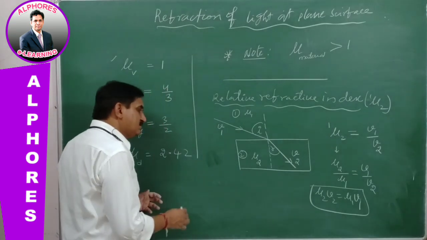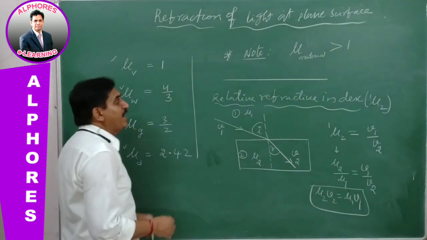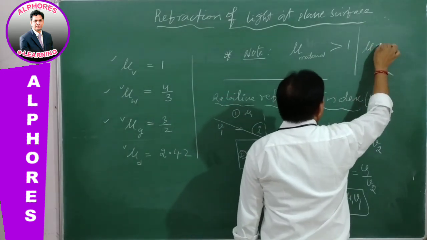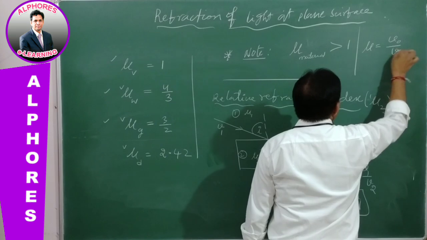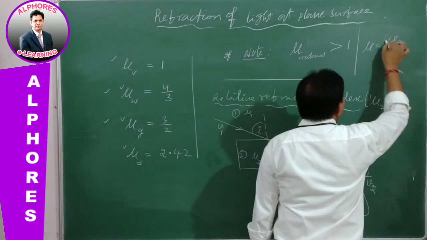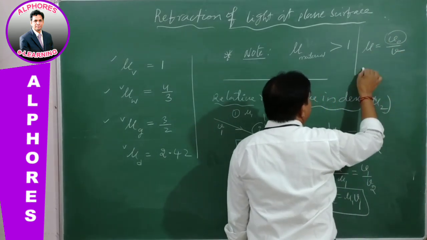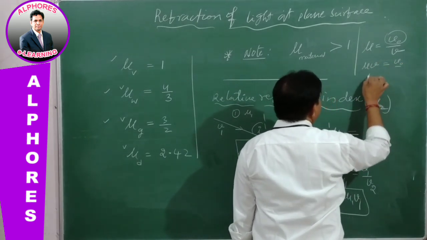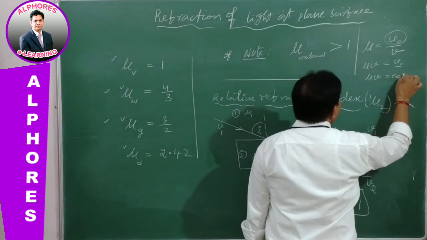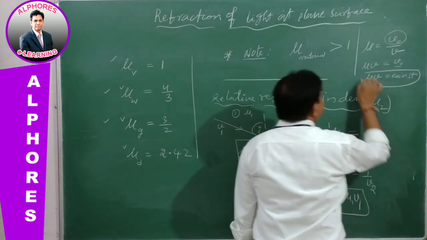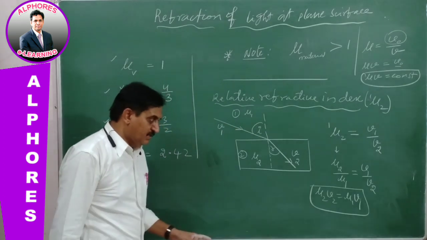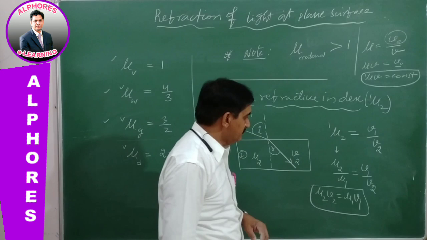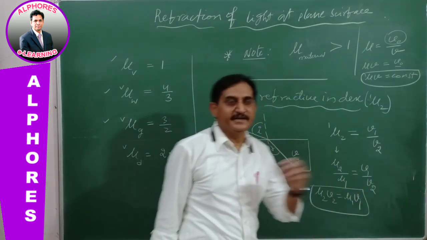Earlier, in the case of absolute refractive index, we considered that absolute refractive index is V0 by V. Here V0 is constant, the velocity in vacuum. Therefore, mu V is equal to V0, which is constant. Therefore mu V is equal to constant. The same we are applying over here: mu1 V1 is equal to mu2 V2, because mu V equals constant. This is relative refractive index.